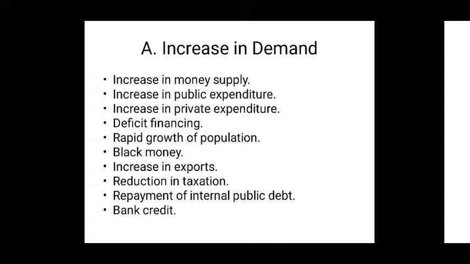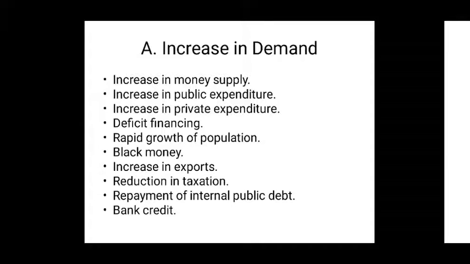Next, increase in private expenditure. So another cause is increase in private expenditure. So an increase in private expenditure, consumption expenditure, is an important cause of the emergence of excess demand in the economy. So in good business conditions, private entrepreneurs start investing more and more funds in new business enterprises.